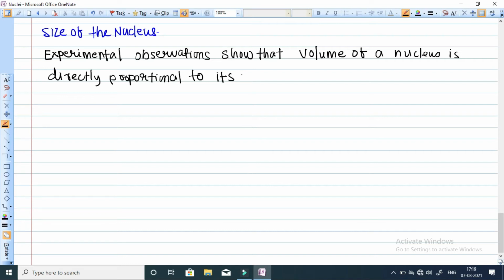Mass number is represented by the symbol A. So we can write down that the volume of the nucleus, or the volume V, is directly proportional to A.